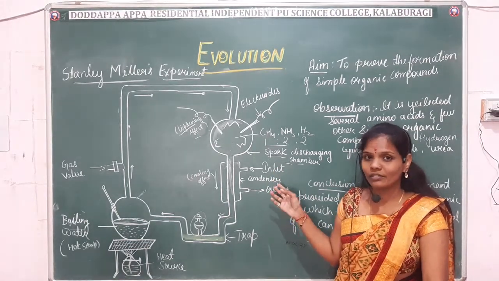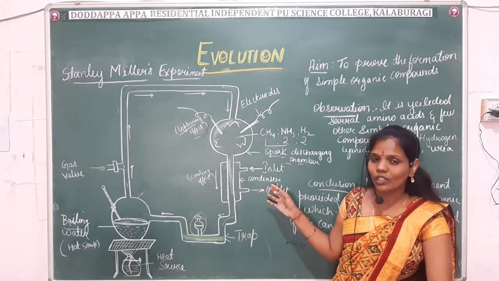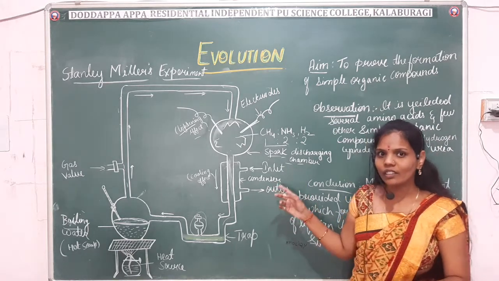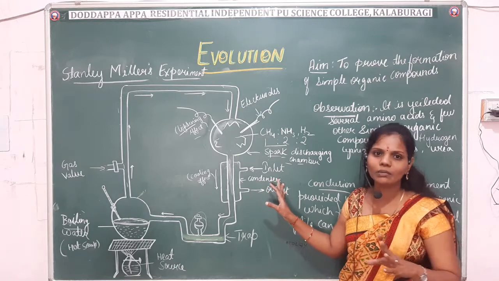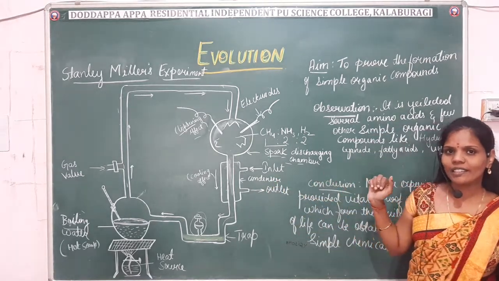It's important for 5 marks. Only if the diagram is asked, it will be asked for 3 marks. Very often this question has been asked. It's very important. If the explanation is asked, it will be for 5 marks. Only if the diagram is asked, it will be for 3 marks. So just once we'll have a glance over Miller's experiment.